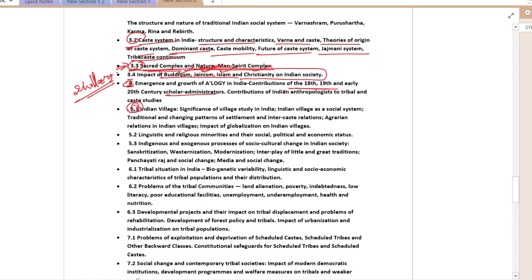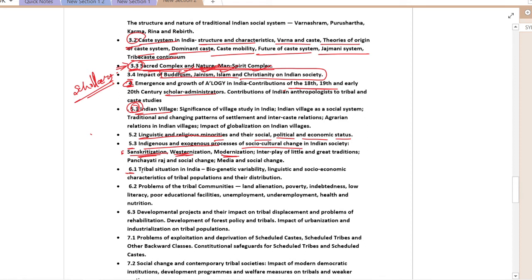Then in chapter 5.1, the Indian village, here linguistic and religious minorities, their social, political, and economic status. We will also deal with 5.3, indigenous and exogenous presence of socio-cultural change in society. These concepts are important here: Sanskritization, westernization, modernization.